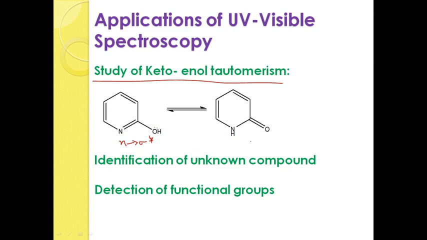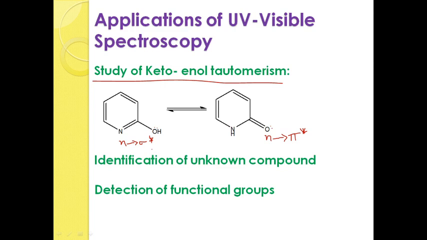For this compound, carbon and oxygen are bound together by a double bond, and here also you find non-bonding electrons. Now the non-bonding electrons move towards pi star, because a pi bond is present. For this compound you will observe n to pi star transitions, which are present in the ultraviolet region, and for the other compound you find n to sigma star transitions.